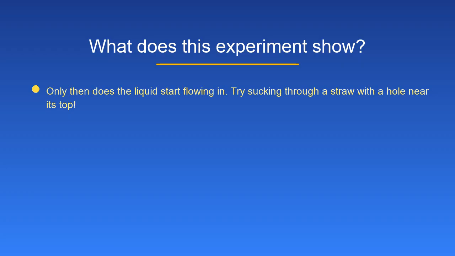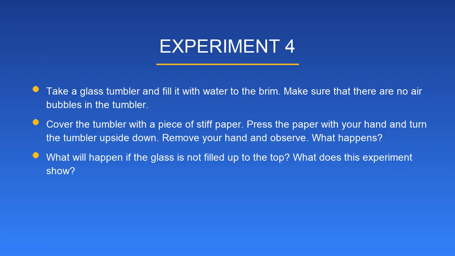Only then does the liquid start flowing in. Try sucking through a straw with a hole near its top. Experiment 4. Take a glass tumbler and fill it with water to the brim. Make sure that there are no air bubbles in the tumbler. Cover the tumbler with a piece of stiff paper. Press the paper with your hand and turn the tumbler upside down. Remove your hand and observe. What happens? What will happen if the glass is not filled up to the top? What does this experiment show?